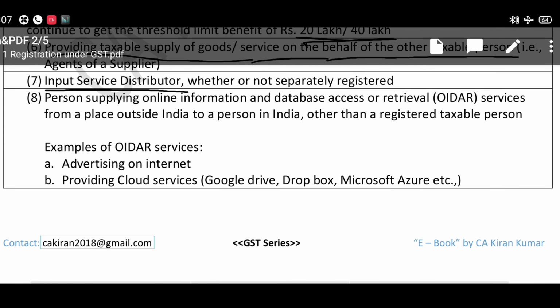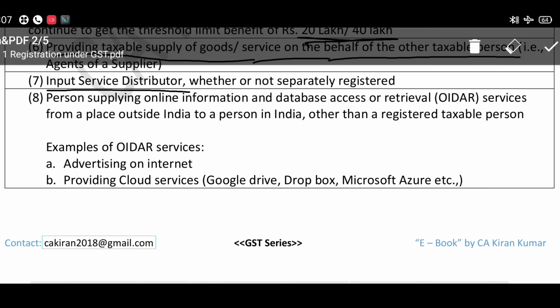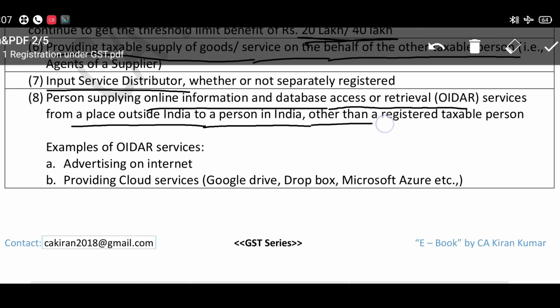And number 8, the person who is supplying online information and database access or retrieval services, generally we call it OIDAR services, from a place outside India to a person in India other than a registered taxable person, also needs to be registered irrespective of the aggregate turnover.